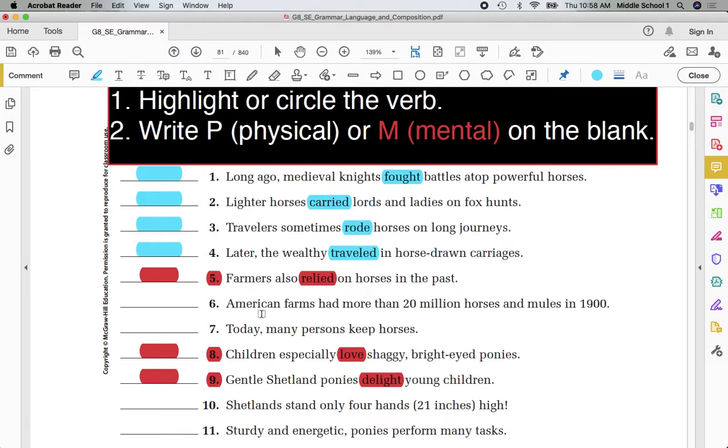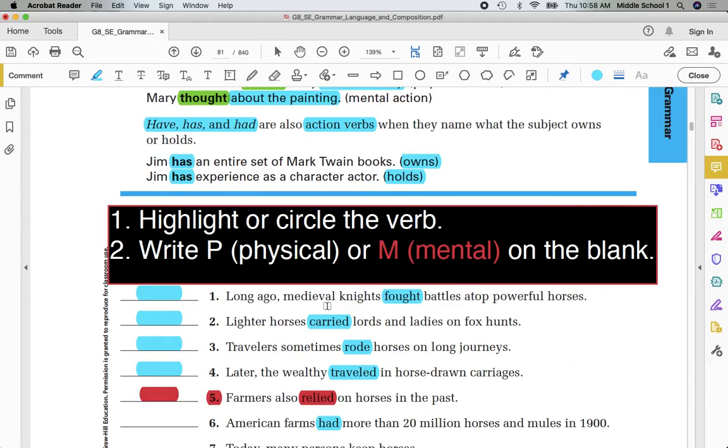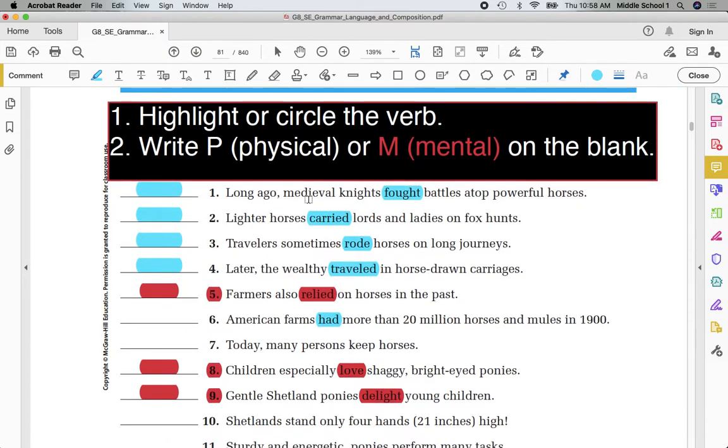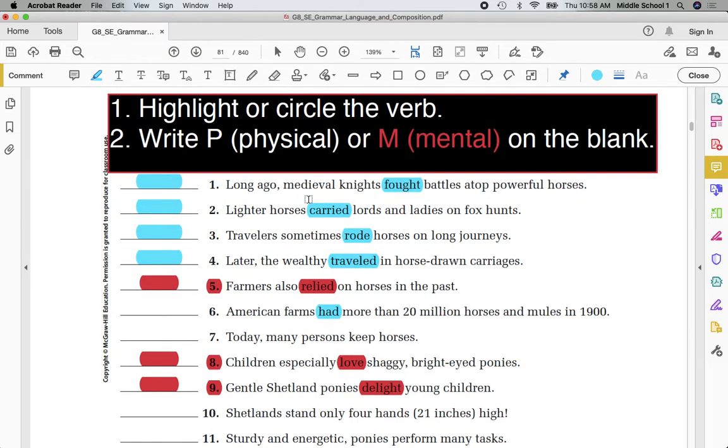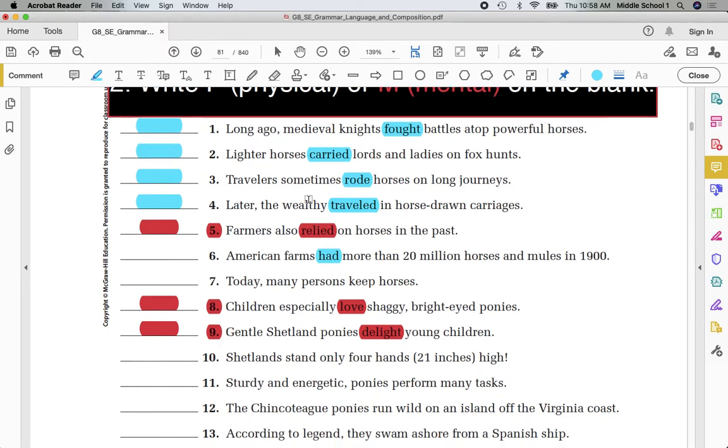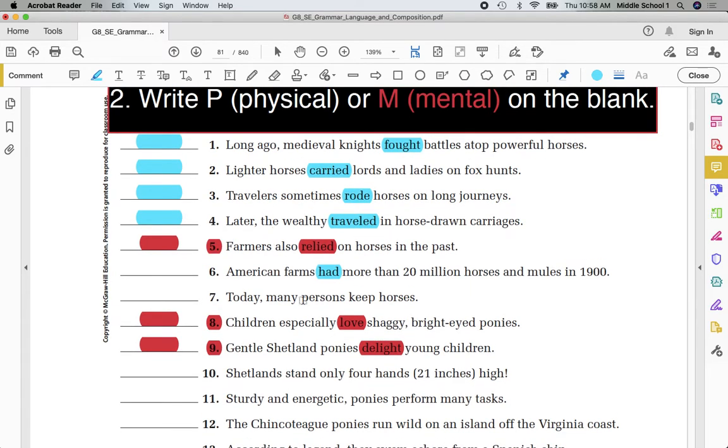Skip to number 6: American farms had more than 20 million horses and mules in 1900. I'm remembering from up above that that told me that was an action verb, and number 6 is a physical action. It refers to own. Today, many persons keep horses. Physical.